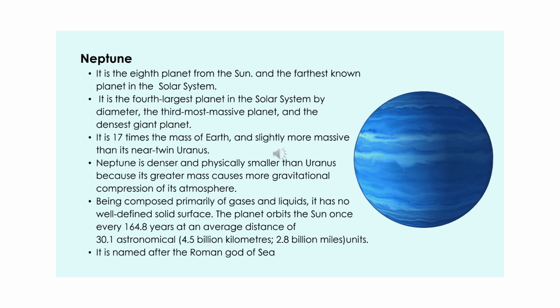Neptune is denser and physically smaller than Uranus because its greater mass causes more gravitational compression of its atmosphere. Being composed primarily of gases and liquids, it has no well-defined solid surface. The planet orbits the Sun once in every 164.8 years at an average distance of 30.1 astronomical units. It is named after the Roman god of sea.